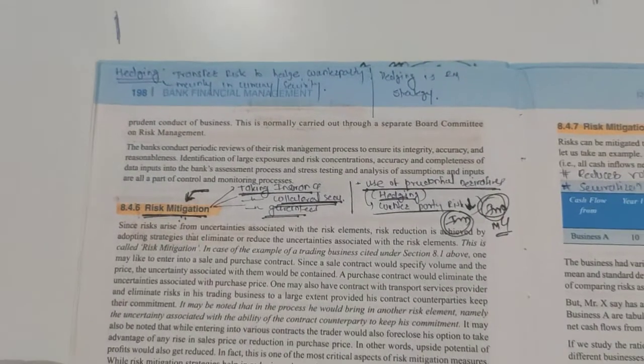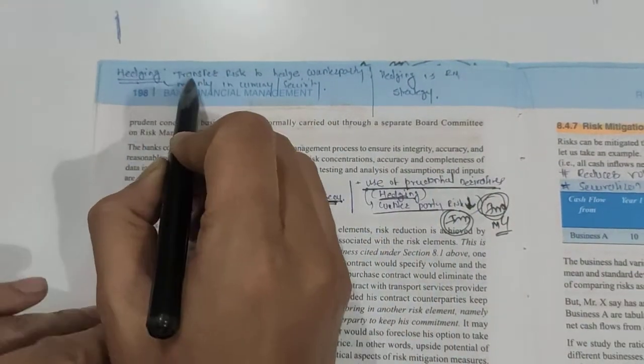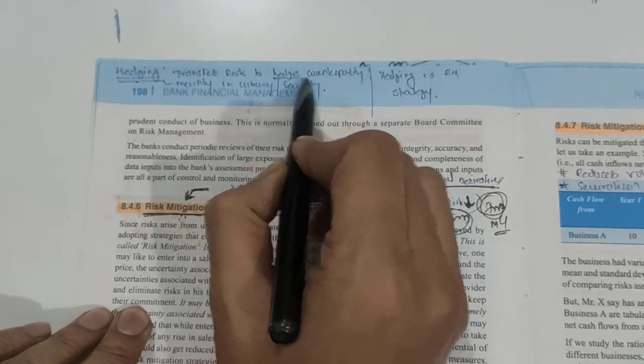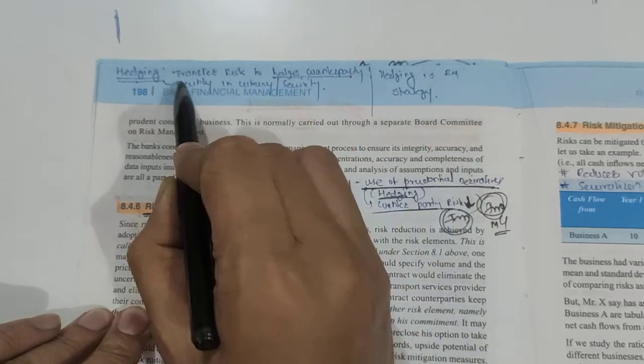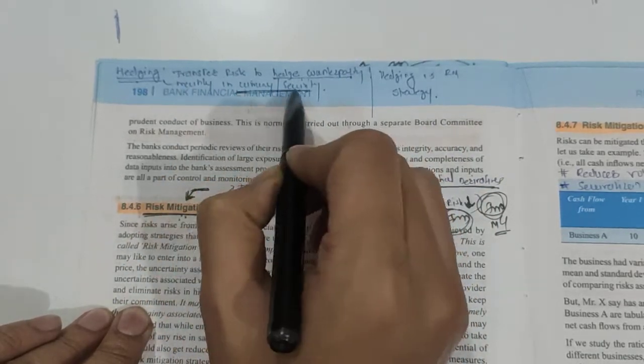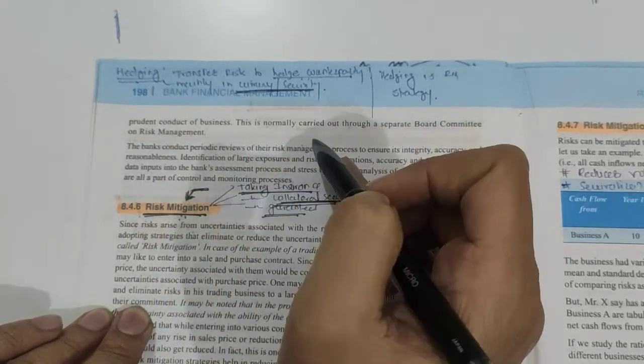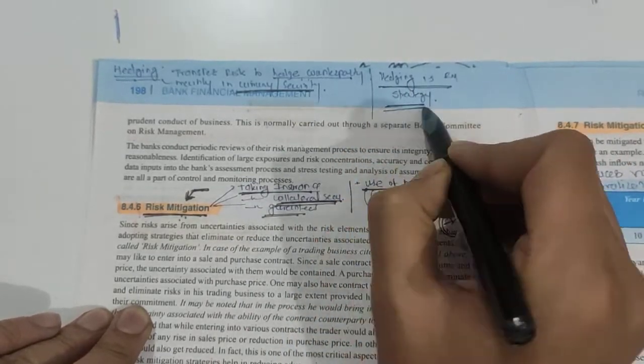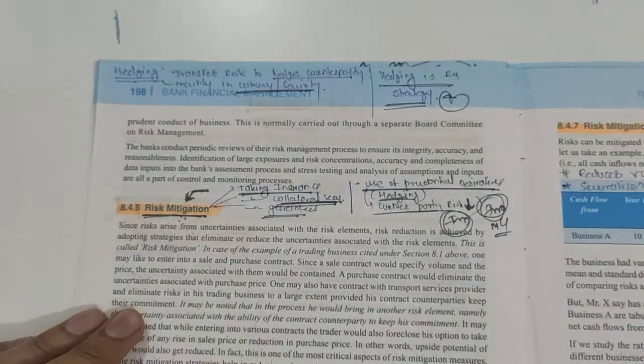But what is hedging? You must know what hedging is. See friends, hedging is nothing but the transfer of risk to a hedge counterparty, mainly in currency and security markets, mainly foreign currency and security market. Hedging is a risk management strategy.